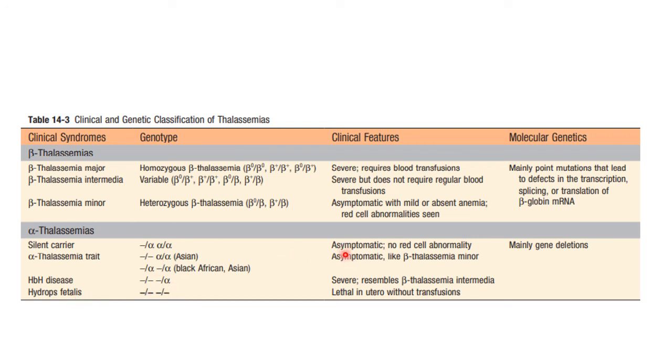Silent carrier and alpha thalassemia trait are both asymptomatic. HbH disease is severe, which resembles beta thalassemia intermedia, and hydrops is lethal in utero without transfusion, and they are a result of mainly gene deletions. Thank you.